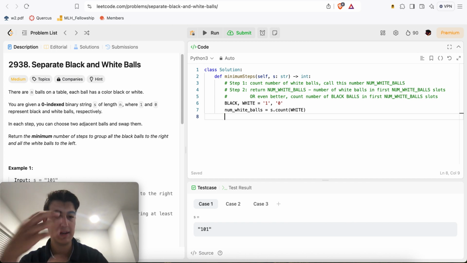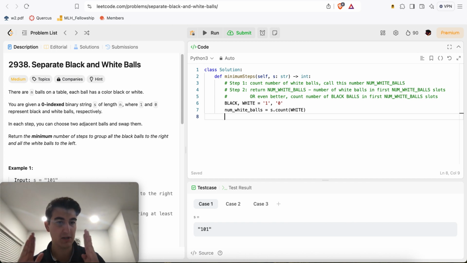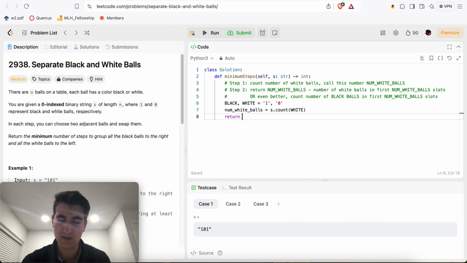So however many in the first num white balls positions are not white is how many we need to swap. And all the ones that are not white are essentially the number of blacks. So here we return s.count.